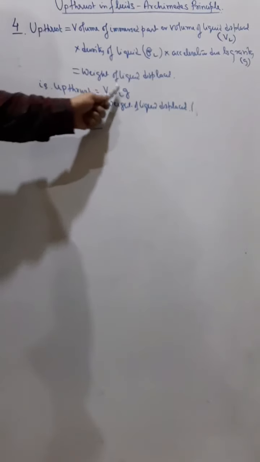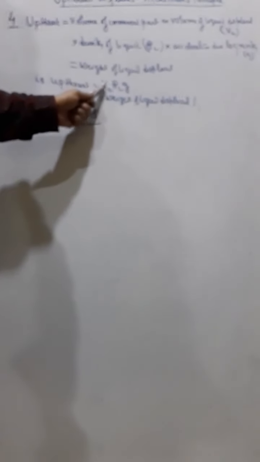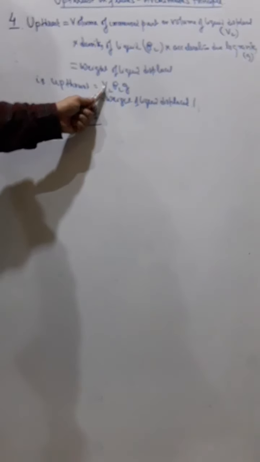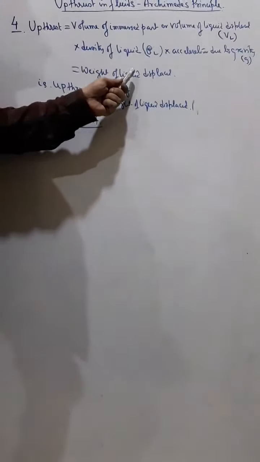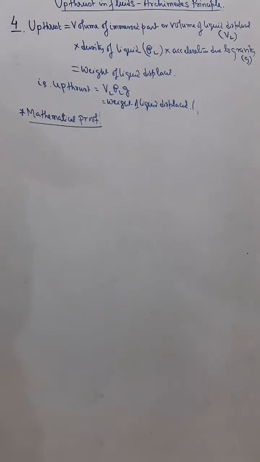So simply we say V rho g, where V means the volume of immersed part or volume of liquid displaced, rho L means density of liquid, g means acceleration due to gravity, and upthrust is also equal to weight of liquid displaced. Now we can prove this mathematically.